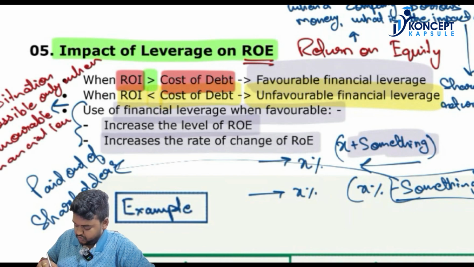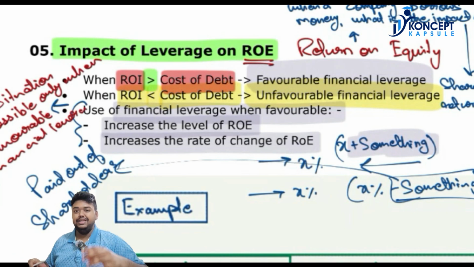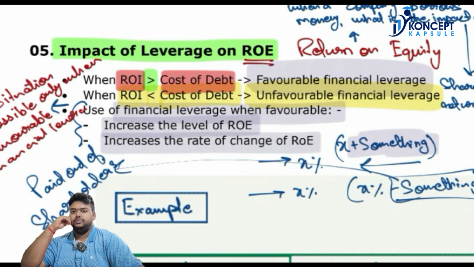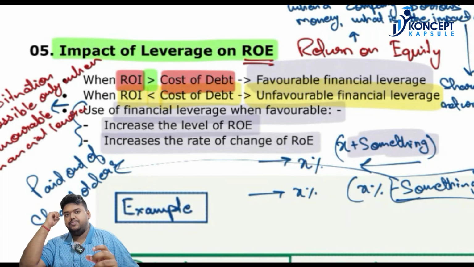Okay, guys. So whenever the company is in a situation of favorable financial leverage, the more debt it takes, the more ROE will increase. So let me repeat. When the company is operating in a situation of favorable financial leverage, the more debt it is taking, the more ROE will increase for the company.